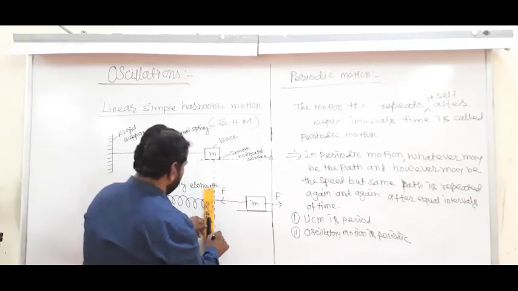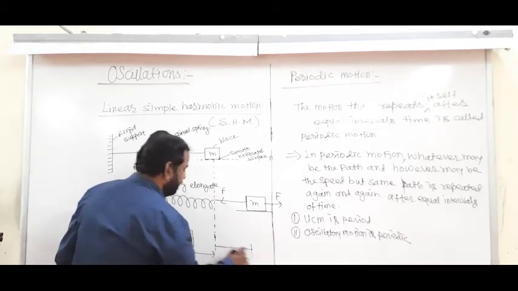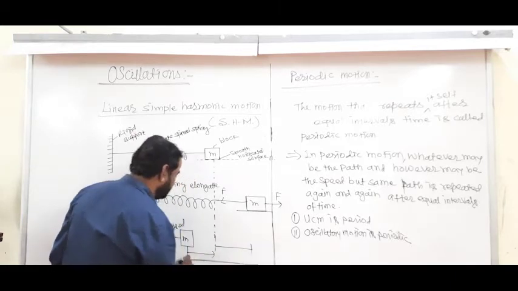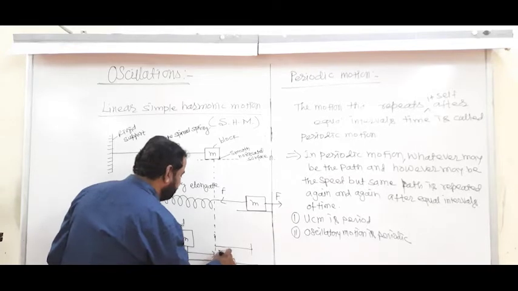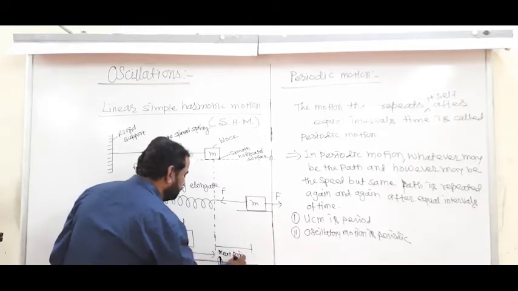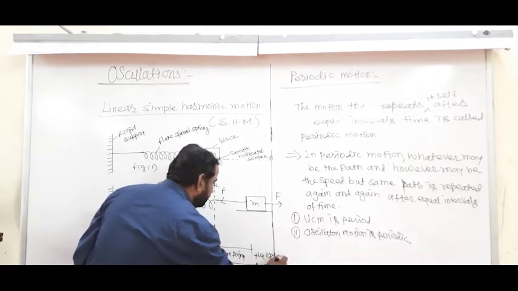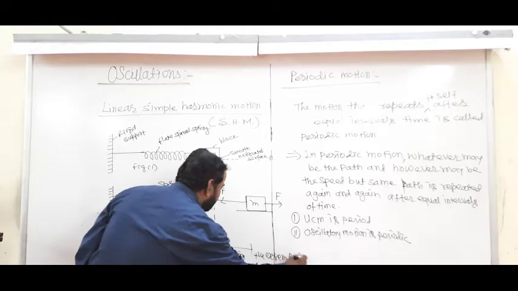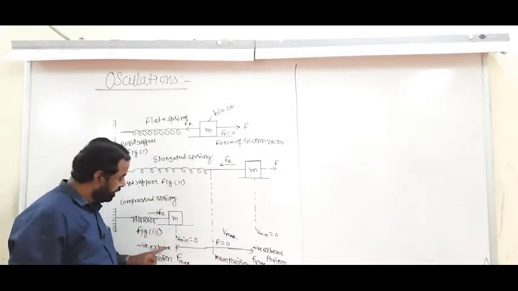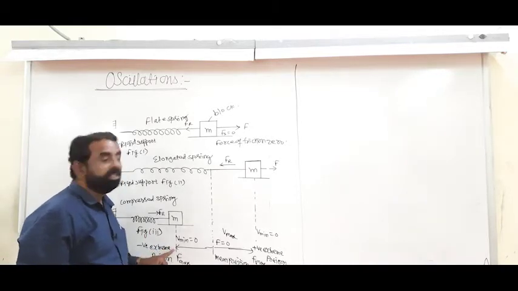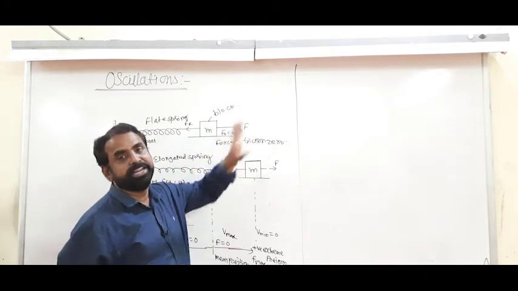This is the normal position of the spring, and here this is right and this is left, and this is the path of your oscillatory motion. Mean position here, positive extreme position, and this is negative extreme position. Now from this figure we explain the concept of linear relationship.